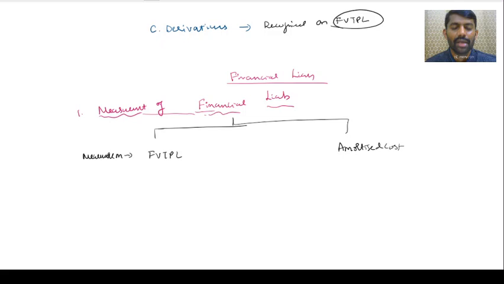There is no concept of FVTOCI. It is a liability. Can you trade with liabilities? No, sir. Debentures someone has invested in. Can you trade with liabilities? No. Therefore, here the FVTOCI concept is ruled out, because I can't trade that. So suppose if small fair value changes are there, I can route through P&L or carry at amortized cost. That is better. Debentures or shares, whatever it is, either carry at amortized cost or compare with market. If fair value changes are there, you have to route through P&L. Got it?